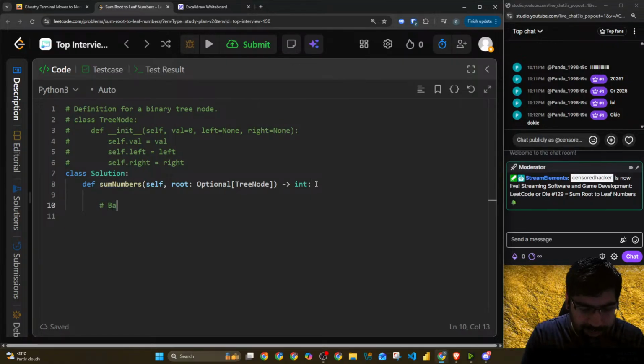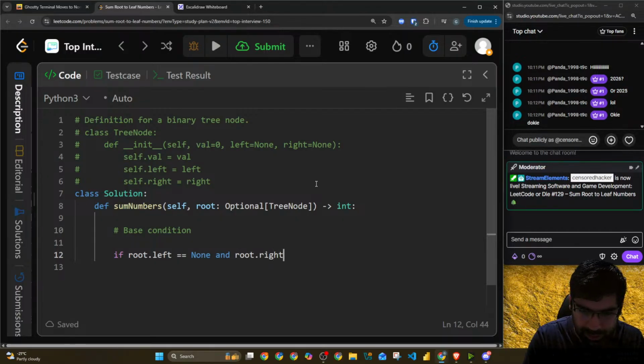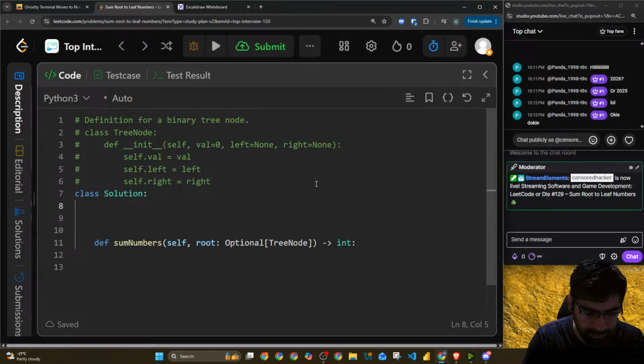So there is the base condition. The base condition in this case is pretty simple to understand. If root.left equals None and root.right equals None, return whatever is the sum. Actually, not here. I'll create another function. There I will type it.